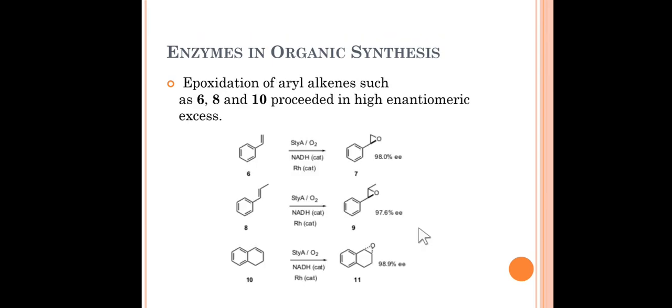Now you can see that epoxidation is one of the very important reactions in organic synthesis. A few enzymes convert these aryl alkenes into epoxides. This is how enzymes are used in organic synthesis. For a detailed reaction, you can refer to this slide and the references.